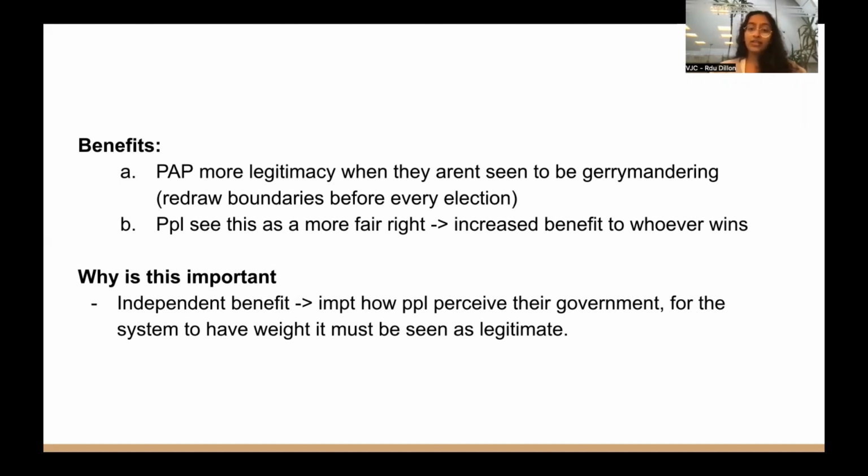And this is important because it's an independent benefit, regardless of how the system turns out. What will happen is that change in how people perceive their government, and it's important because standard argument, right? For the system to have weight, it must be seen as legitimate, it must be seen as credible.